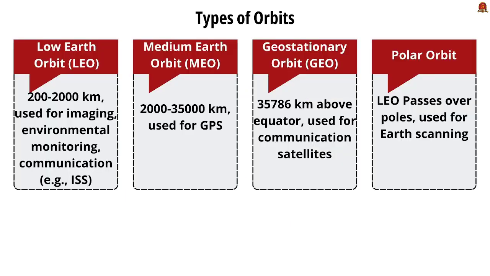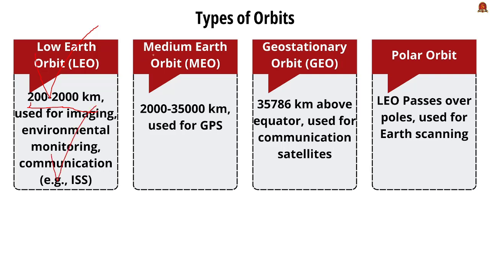Moving forward, let us see the types of orbits. The first one is low Earth orbit. It is usually 200 to 2000 kilometers above the Earth. Satellites such as the International Space Station, and those used for imaging, environmental monitoring, and communication, are placed in this range.